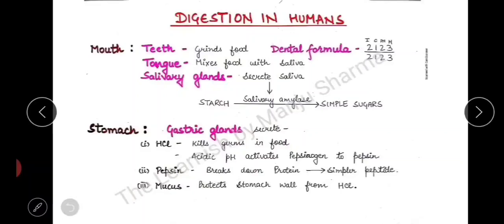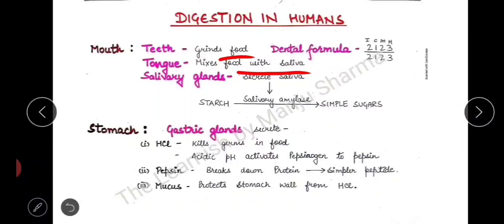Now how does digestion take place? As soon as we eat food, we take it into our mouth. The teeth help in grinding the food. The tongue mixes the food with saliva and helps in the formation of bolus.